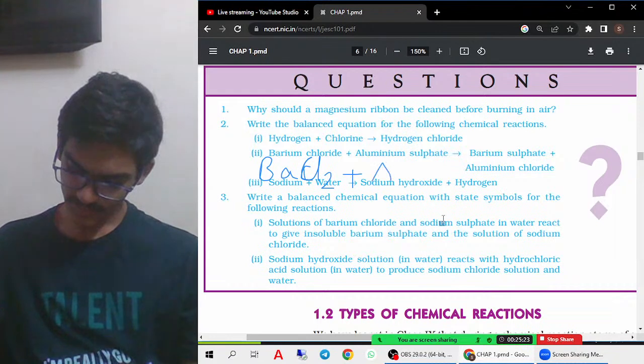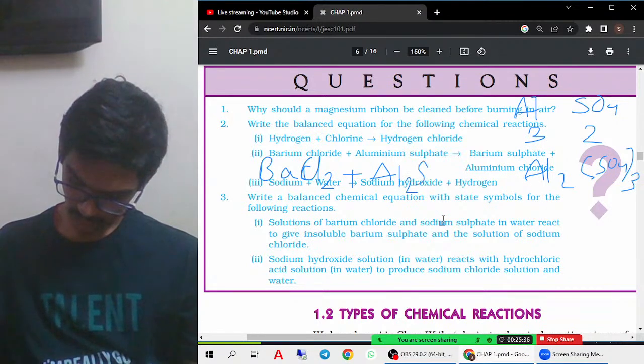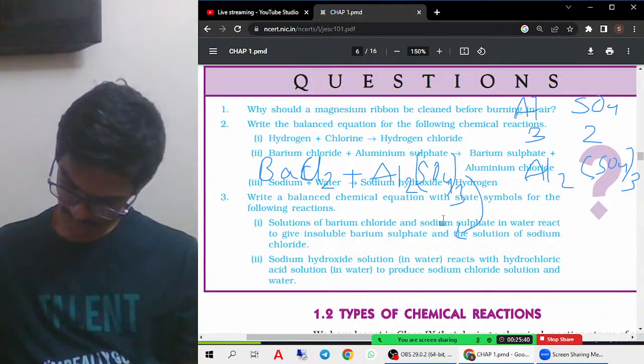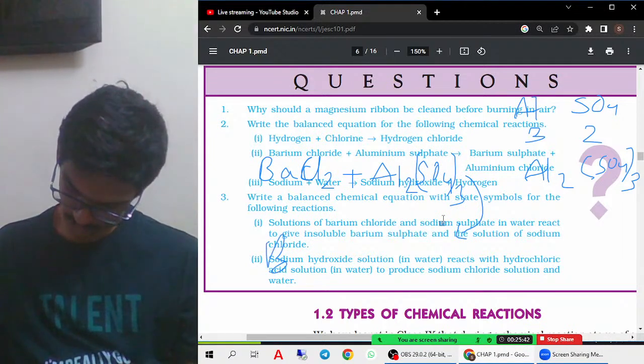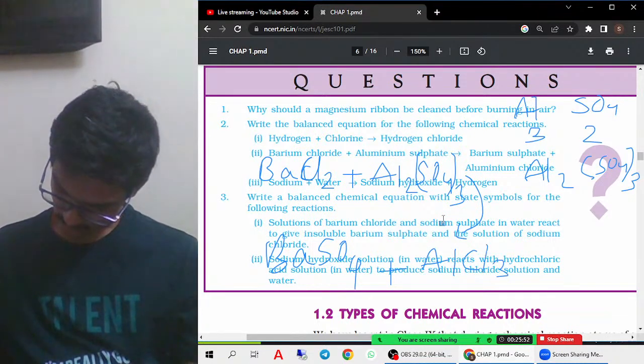Aluminium sulfate is Al2(SO4)3, as you learned last year, right? Al2(SO4)3 gives rise to BaSO4 plus AlCl3. Okay, let us try to balance the equation now.